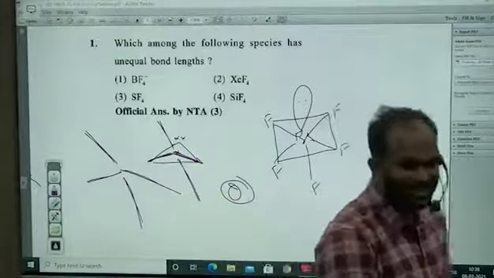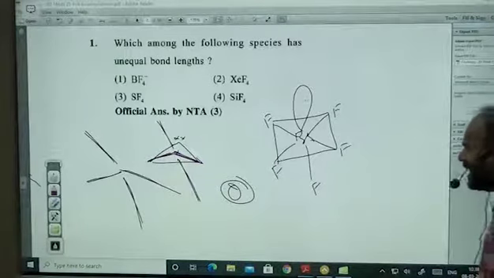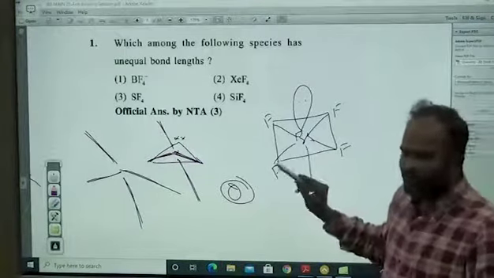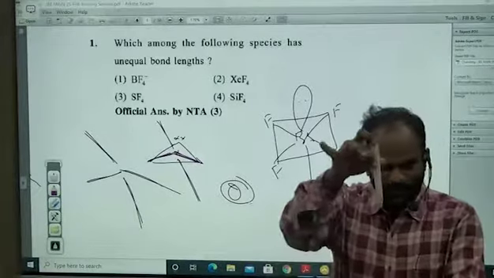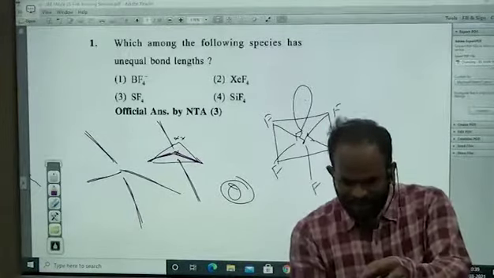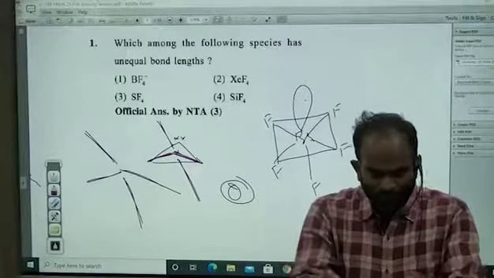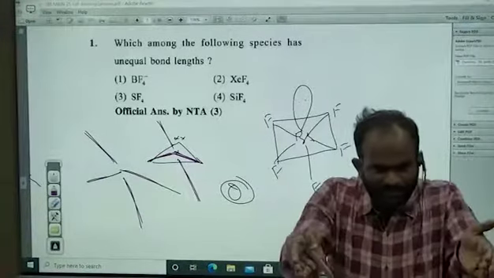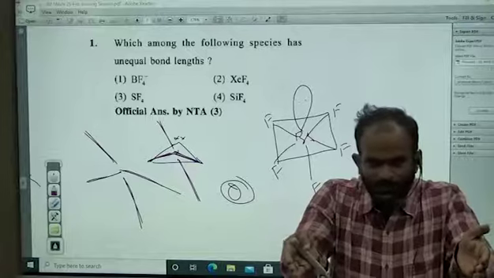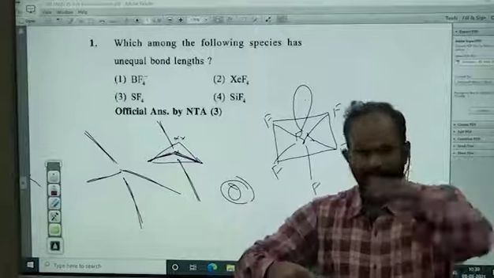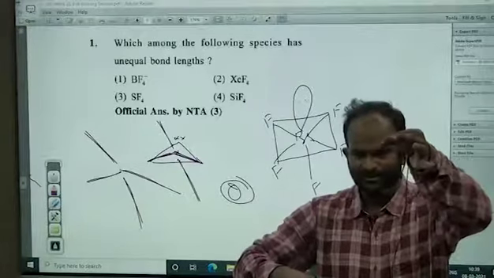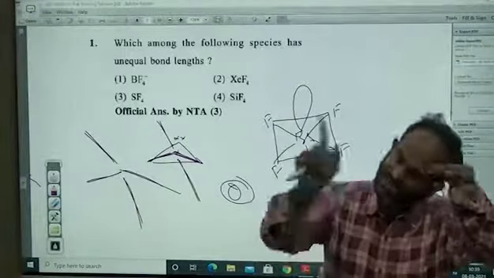No, there is no 90-degree bond angle. In BrF5, bromine has fluorine, fluorine, fluorine, fluorine, one fluorine above and one lone pair below. Because of the lone pair below, the fluorine atoms are not present on one plane. They will come up like this. Bond lengths are not equal, and bond angles are also not equal.